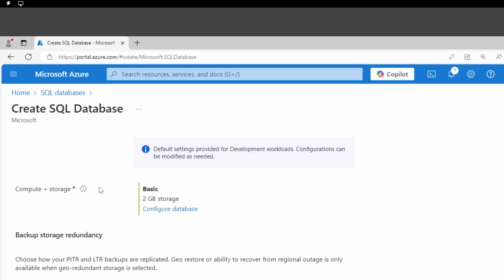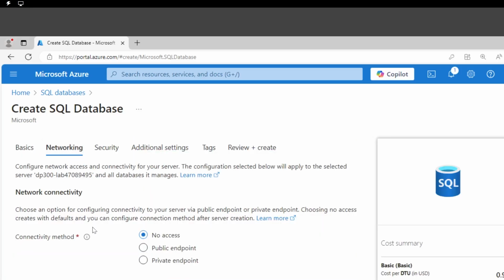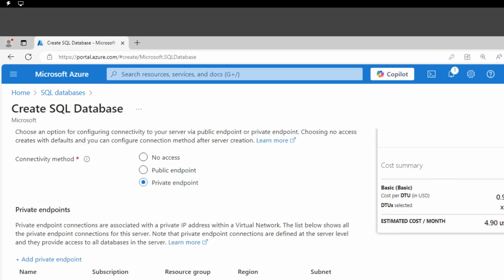I'm going to go to the networking tab. And you see the network connectivity is set to no access. Is that what we want? Well, no, we want to access it from somewhere. So I'm going to leverage the private endpoint, and this is something we're going to create right now. The private endpoint is going to create a private IP address within the virtual network component that we created earlier, and it's going to represent my SQL database. I'm going to leverage this private endpoint in order to connect to the SQL database that I'm about to create here.